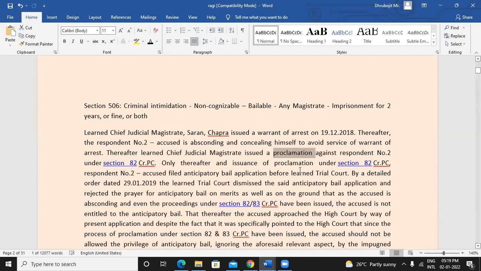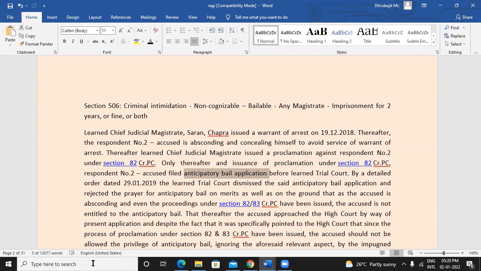So here also the proclamation was issued, and after its issuance, what this person did is the accused filed an anticipatory bail application before the trial court. So what is an anticipatory bail application? It is usually filed before the case starts, right?